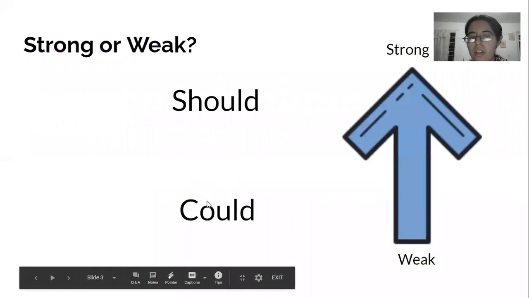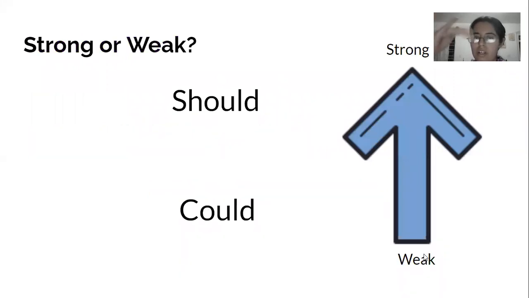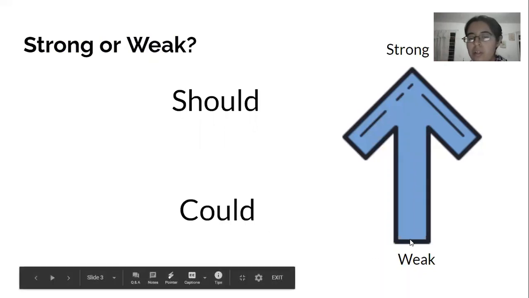We also saw that could and should are different: one is weaker than the other. Could is weaker than should, and should is stronger than could.